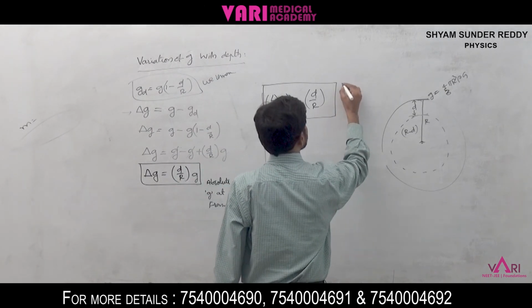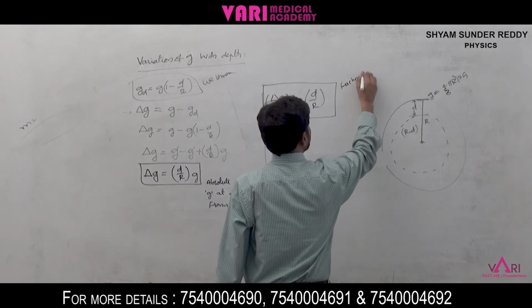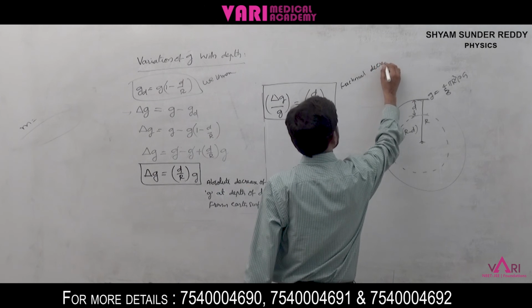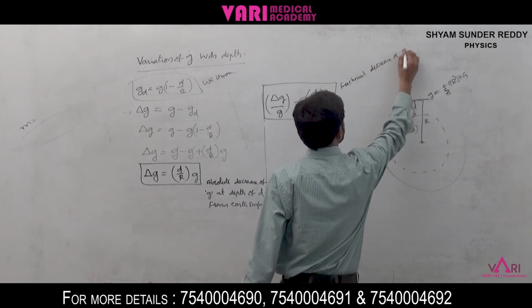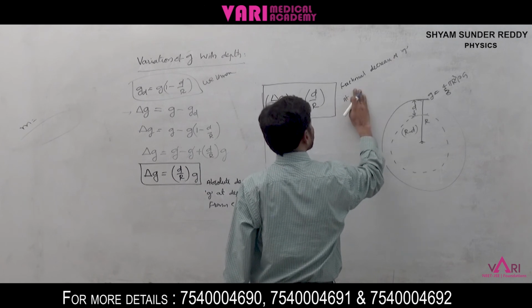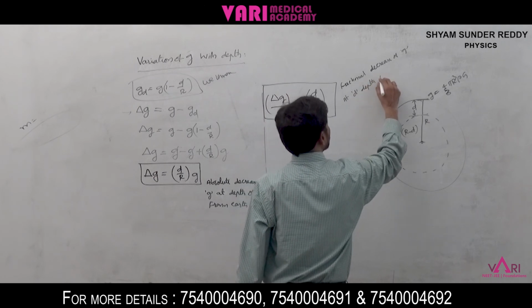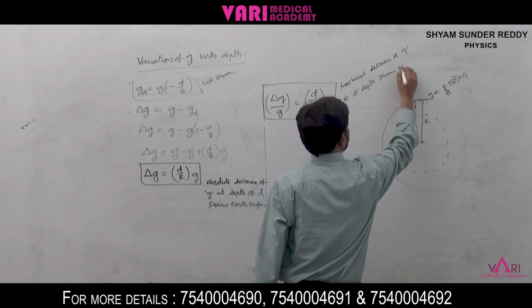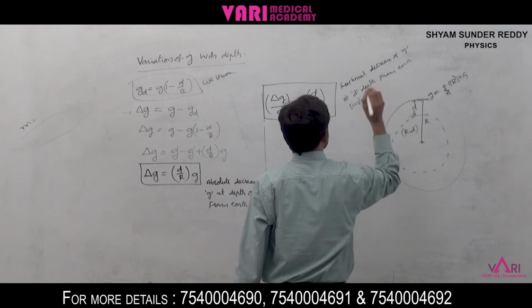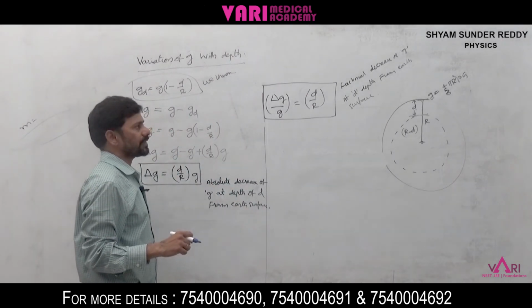Okay, this is the fractional decrease of G at D depth from earth surface.